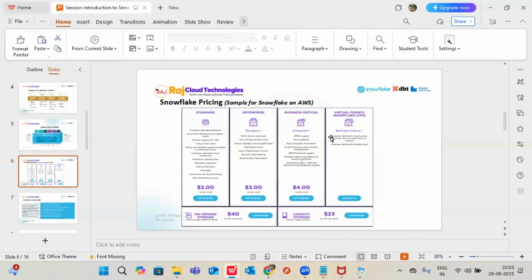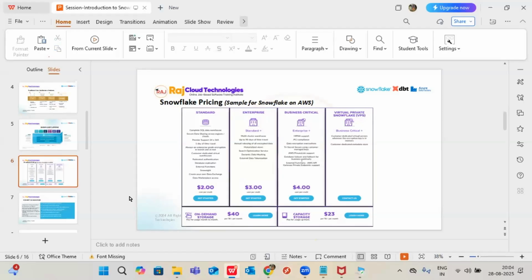If you say, I don't want any shared setup, I want the entire setup to be separate and independent, like a private setup, Virtual Private Snowflake is also provided. I haven't seen projects with this combination. Mainly Enterprise is the most commonly used edition in Snowflake, then Business Critical, because the features are almost the same in these two. The extra feature is security. It already provides security, but for sensitive data like banking-related data, it provides some more extra security. For that reason, the price also increases: here $3, here $4. There's a difference.